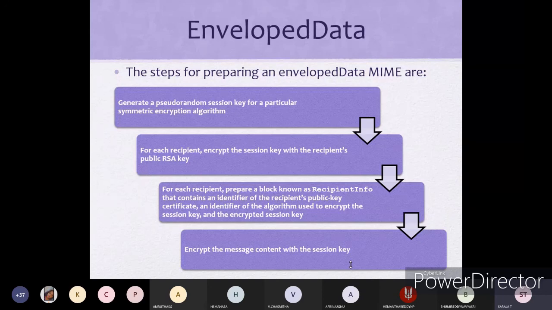And encrypt the message content with the session key. Whatever session key we are using, we are going to encrypt the whole message using the session key. That is related to enveloped data.